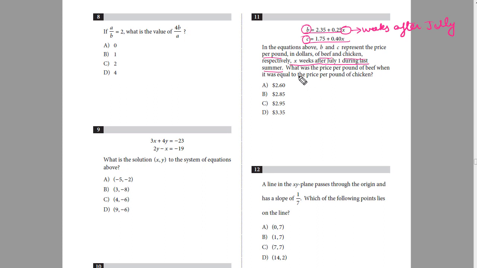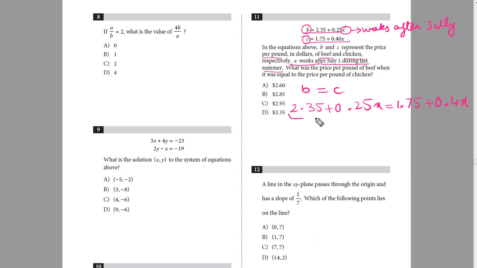So here we have to find out the price per pound of beef when it was equal to the price per pound of the chicken. So what we will do here, we will say that the price of beef is equal to the price of chicken. Now from here we know that the price of beef is 2.35 plus 0.25x is equal to, now the price of chicken is 1.75 plus 0.4x.